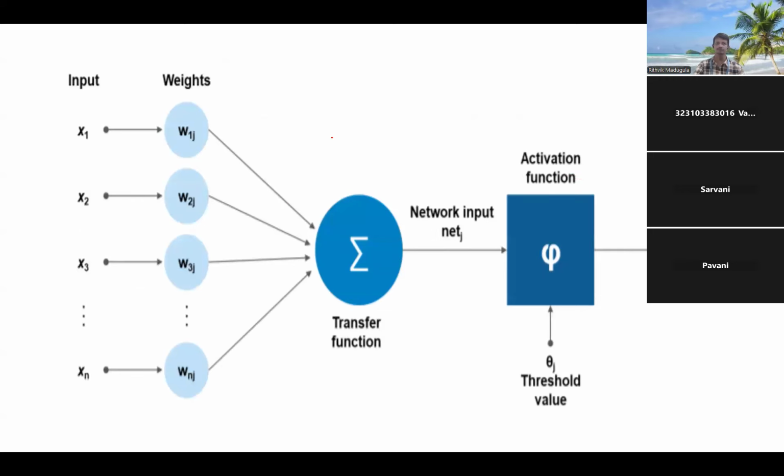So we are going to give the inputs. We have some weights. Based on the weights, the neural network's complete functionality is going to depend. And we are going to make use of a transfer function to transfer all the information to the machine. And the machine is going to get activated based on the activation function. So the biological neuron that the human being possesses, the same neuron can be regenerated and reinitiated in the machine so that it is going to act on its own based on the instructions given by the humans.